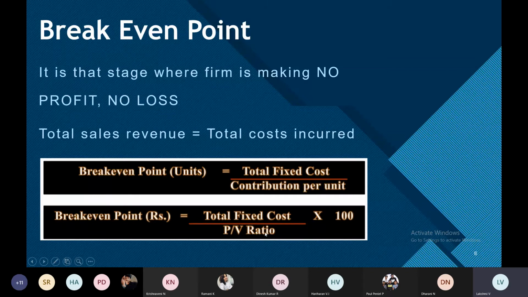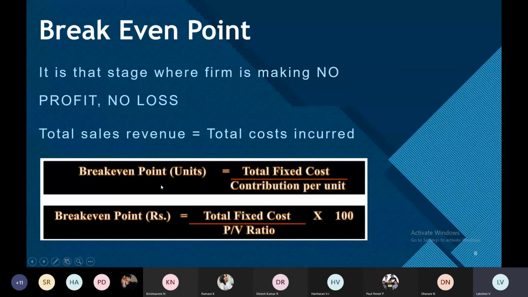So for break even point in units, the numerator is the same. How you can easily remember: total fixed cost is common. In units, if you want, you have to divide by contribution per unit. In rupees, you have to divide by the PV ratio. So the numerator remains the same, total fixed cost.